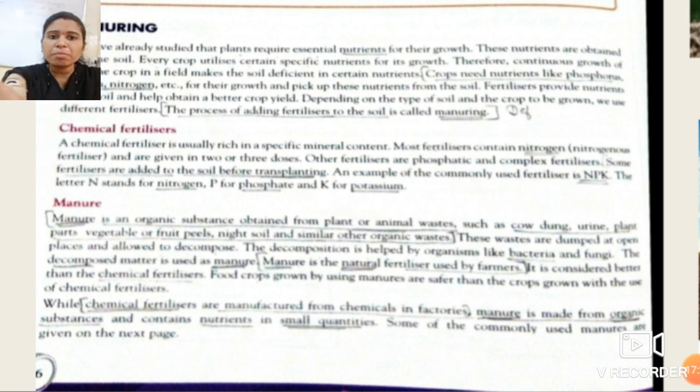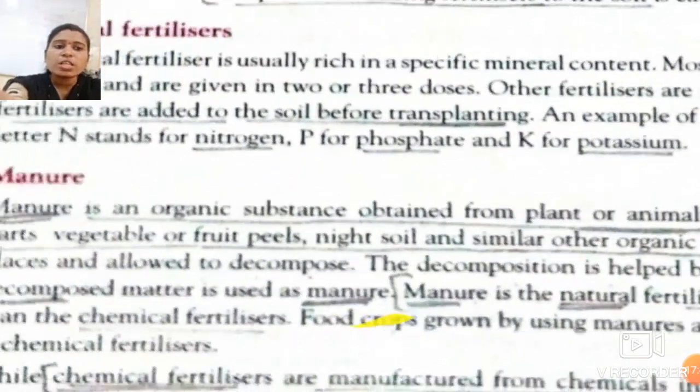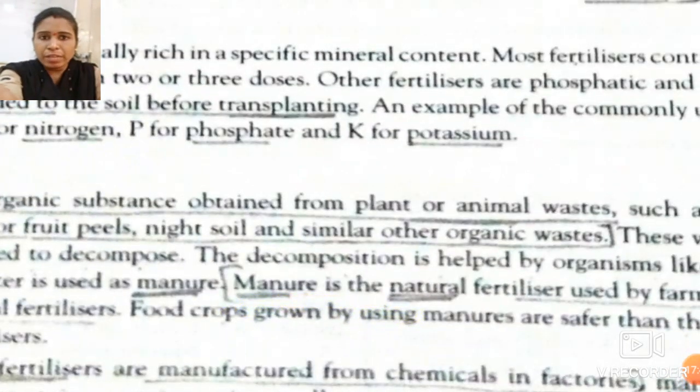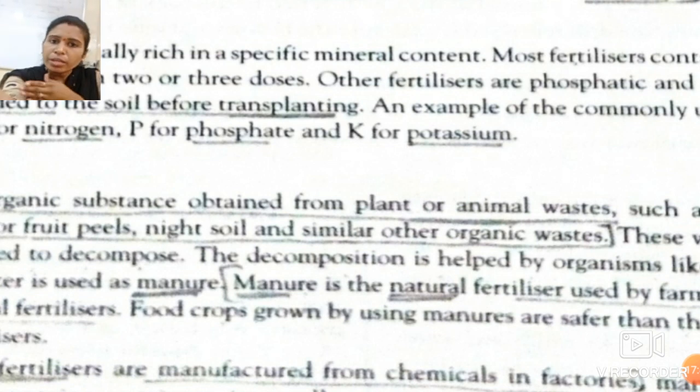Inorganic means made from non-living things, like certain gases, metals and non-metals. So manure is an organic substance obtained from plant waste and animal waste. Whenever these wastes go through certain reactions, the manure is formed.